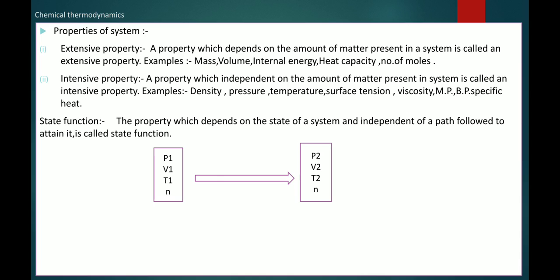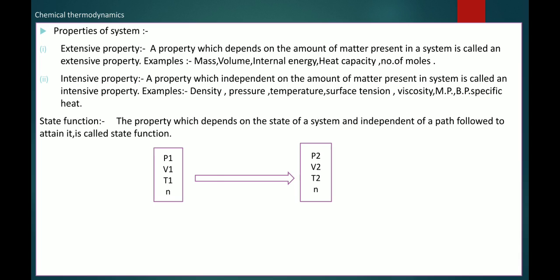Now state function. So a function or property of the system which only depends upon the initial state and final state, not upon the path by which it is brought about, is called a state function. So which only depends upon the initial state of the system and final state of the system. Only depends on the state of the system, not on the path, is called a state function.